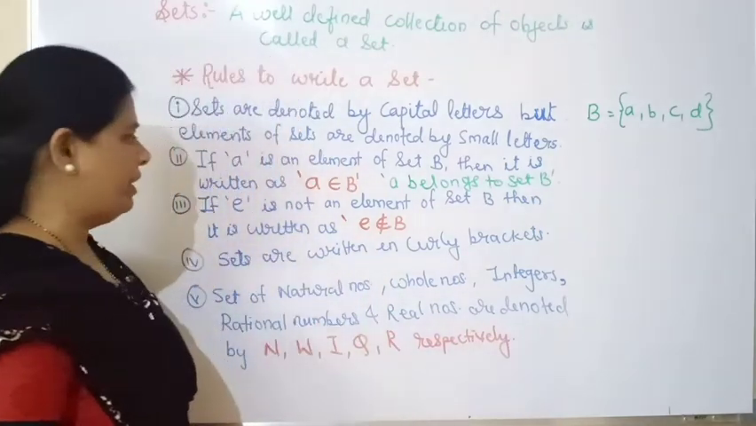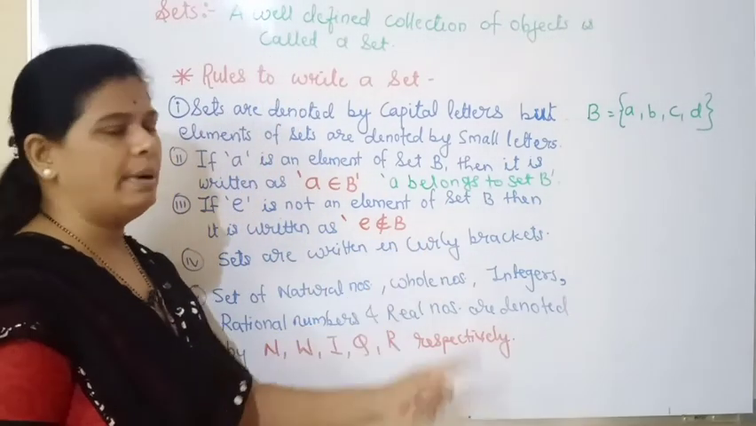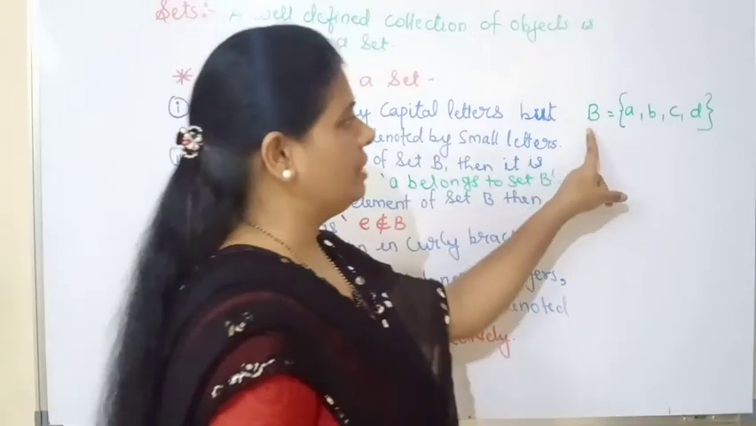Now see the third point: if e is not an element of set B. Now see, I have written the set B.